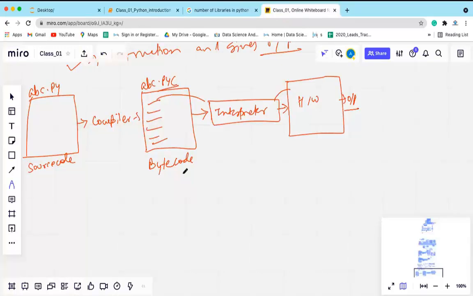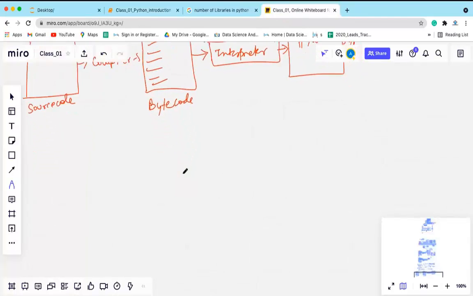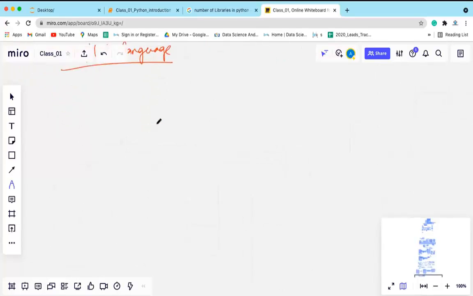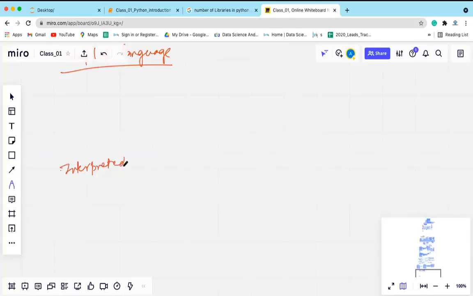There is a concept of compiled languages and interpreted languages that we need to understand. Why do we say a programming language is a compiled language, and why do we say a programming language is an interpreted programming language?